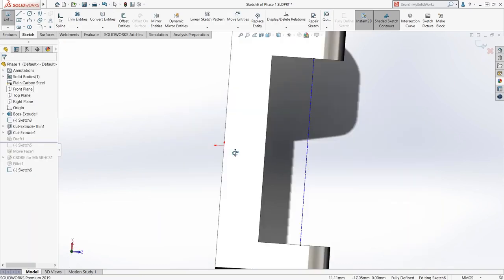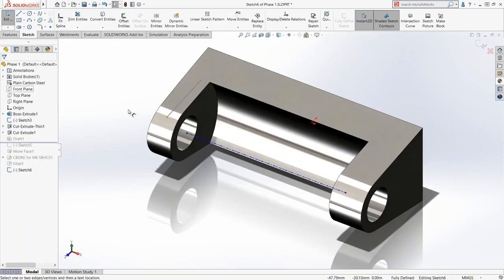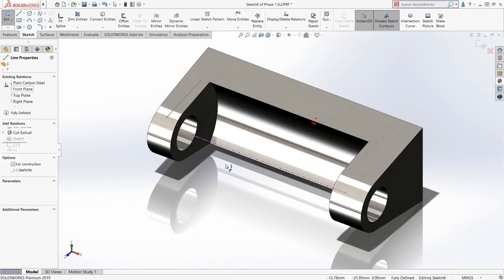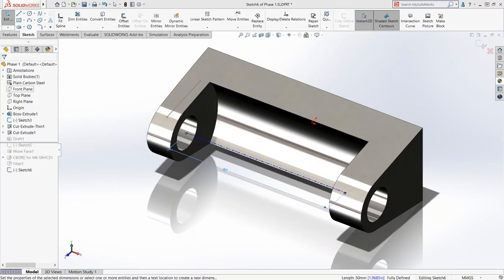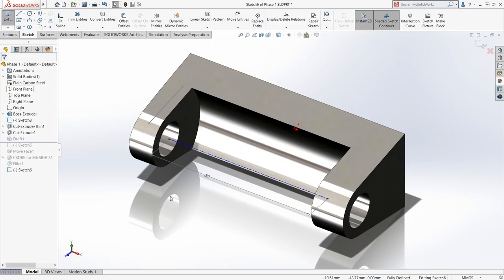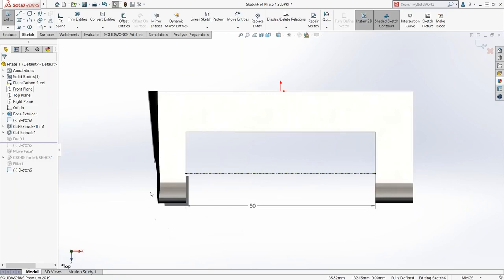And so now I have that line in there. I'll add a dimension just for grins here, and that's 50. That's kind of what we want, that number that we want. And if I jump back to a top view here, I will draw in 2 more lines.